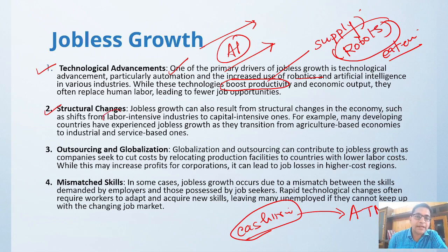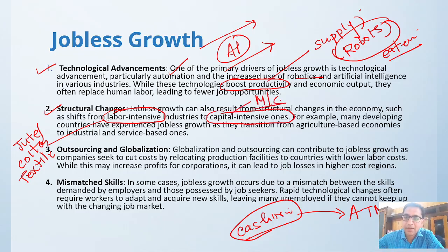That means earlier you needed labor intensive industries, like the jute industry, cotton industry, textile industry. These were earlier labor intensive industries, but slowly they gave rise to capital intensive ones. Capital means you invest the capital, you get the machine and get the work done, right? So many developing countries are having these issues in agriculture based economies, right?